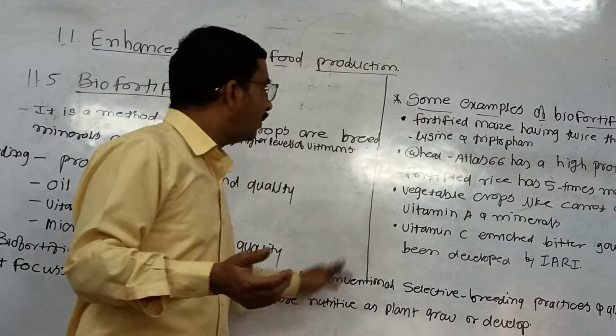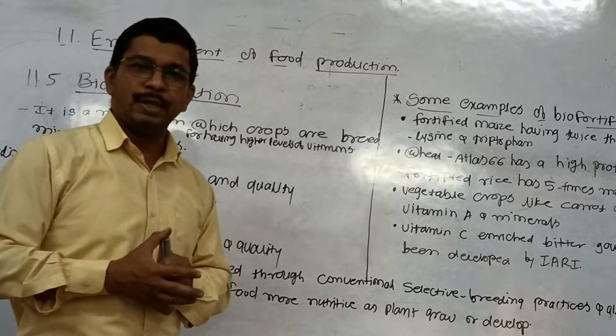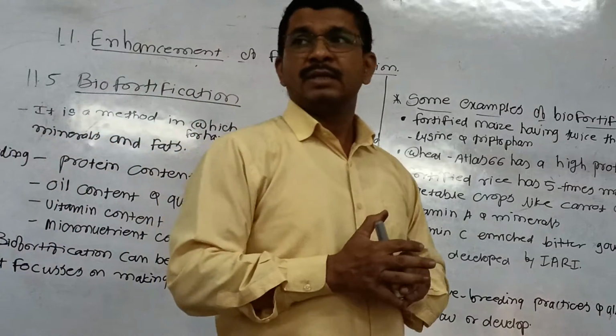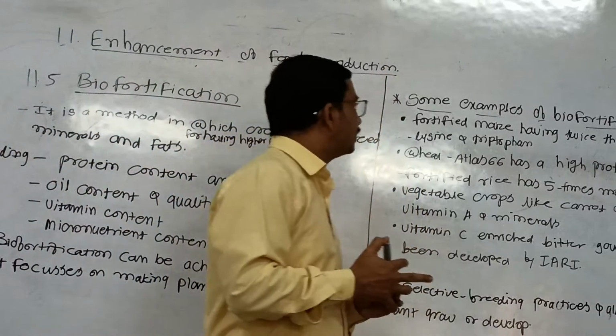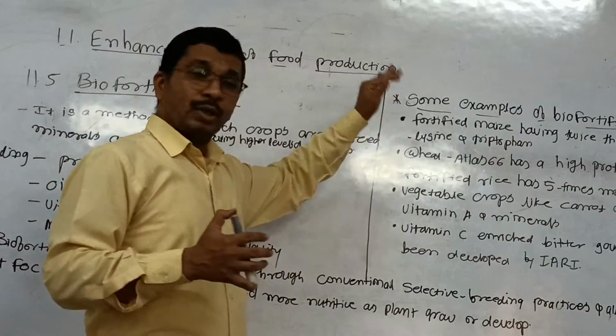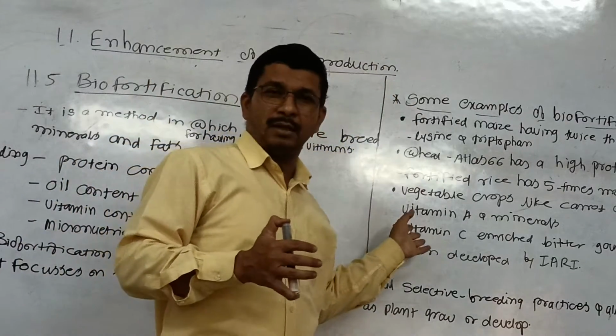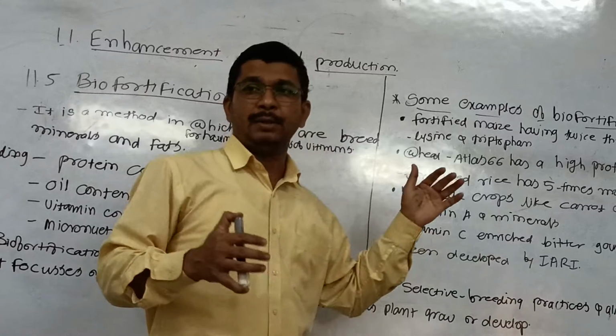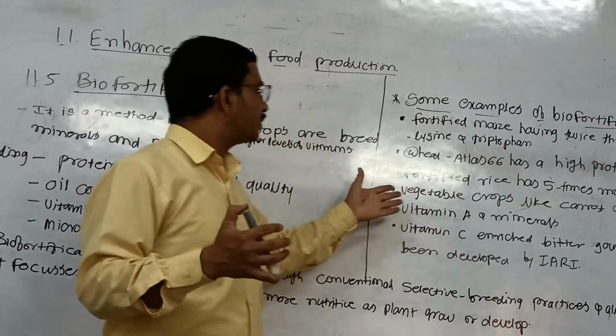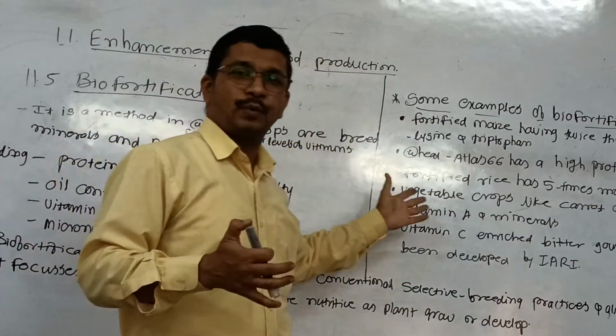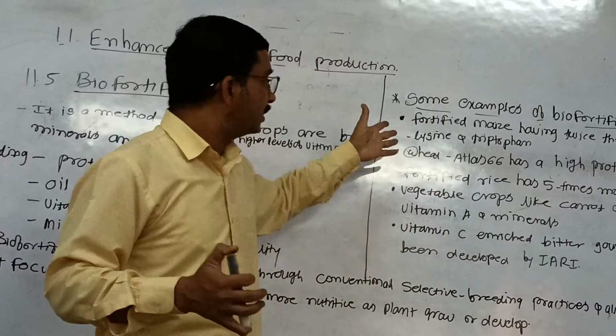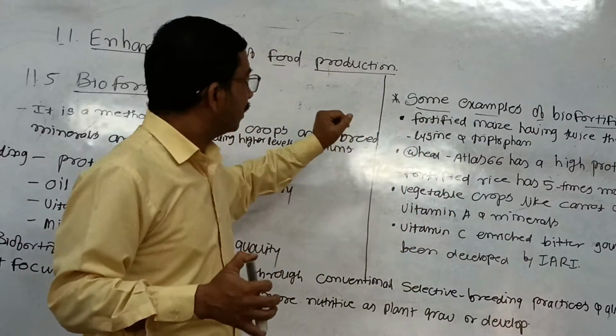That's why we have some examples of biofortification. These are very useful in our exam. Various kinds of questions arise on this point.